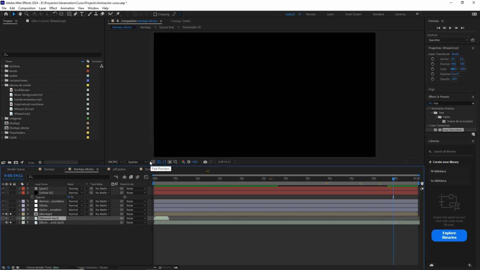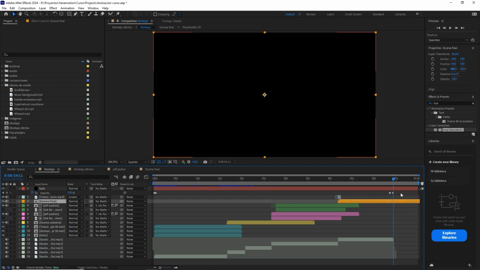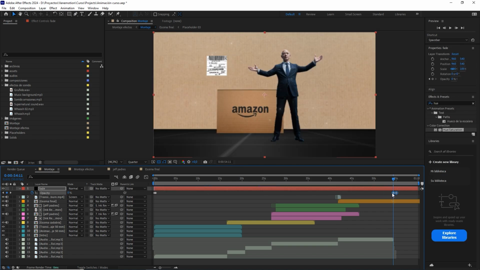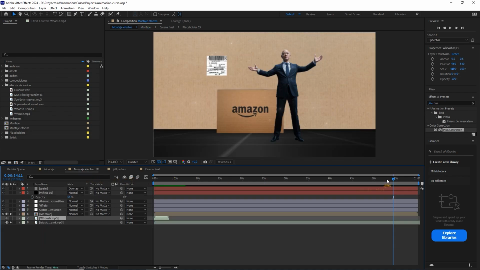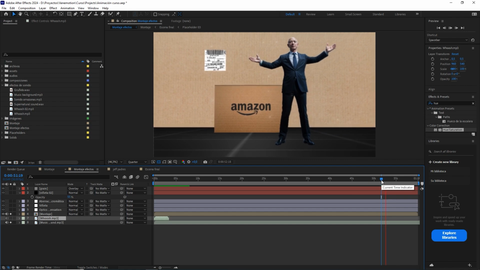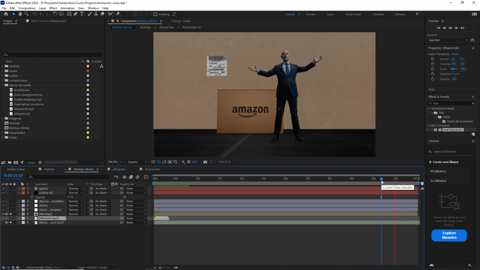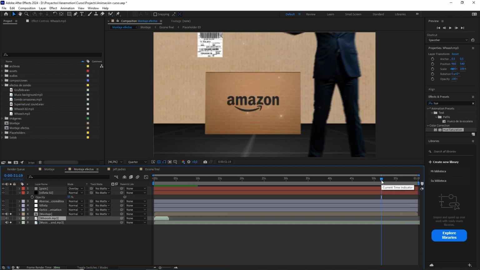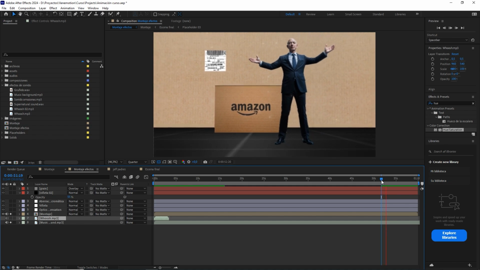Well, what about the fade out? Maybe we come to the composition, editing, and we put these keyframes there. We advance them a little, and we look a little slower now. Okay, well, I think it's perfect there.